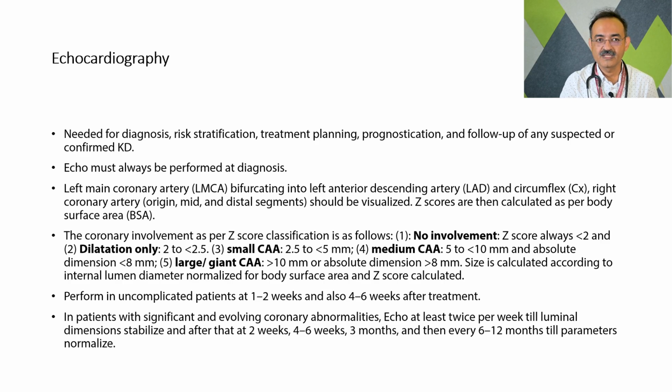If the Z-score is 2 to less than 2.5, then it indicates there is some dilatation. If it is 2.5 to less than 5, it indicates there are small coronary artery aneurysms. If it is between 5 to 10, then it indicates moderate sized coronary artery aneurysms, and if it is more than 10, it indicates giant coronary artery aneurysms. So we need to check the internal diameter of the coronaries.